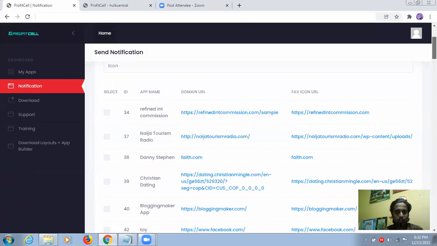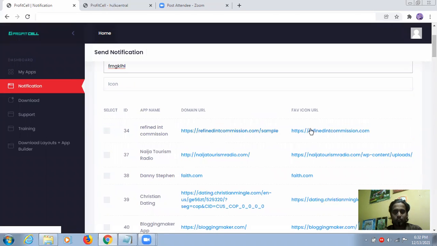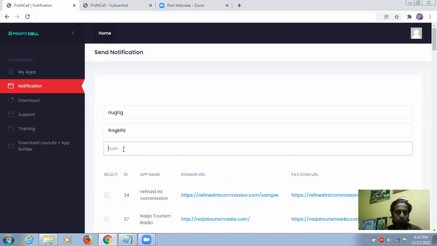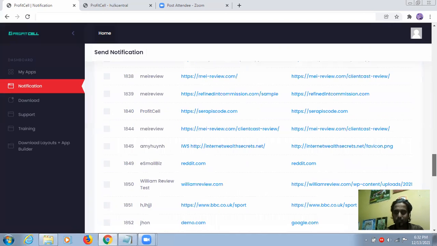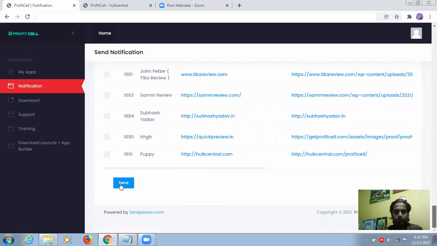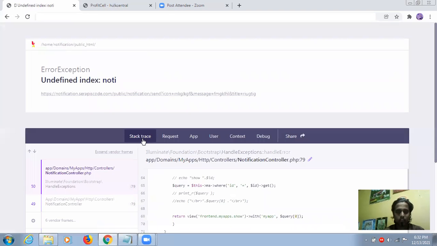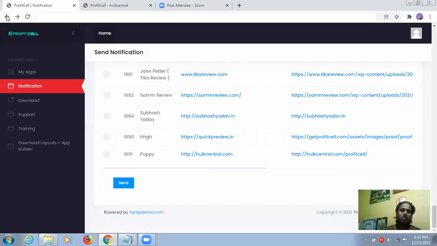So these are some already done things. This is the domain URL, favicon, and that's it. For example, icon, whatever, and you can just send this notification. Where's the button? Let me search. Here it is. From this button you will be able to send, because right now I'm not able to send this, but I already clicked. That's how you will see, because I'm not able right now. This page is opening, but you will be able to send all notifications. But before that, you have to finish the training. Otherwise, you will not be able to understand the whole system.